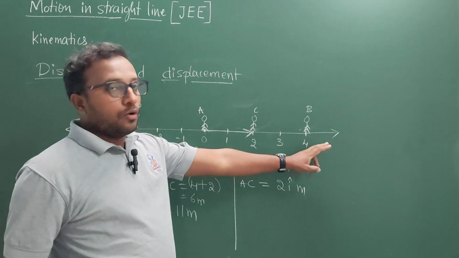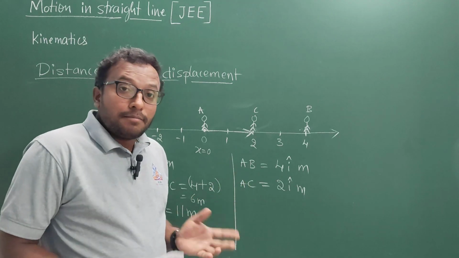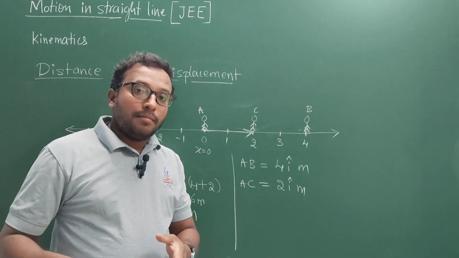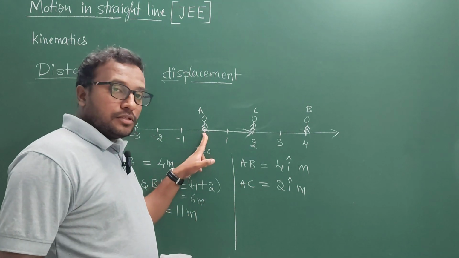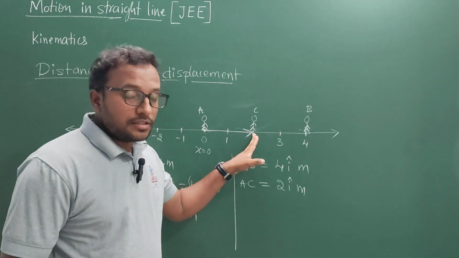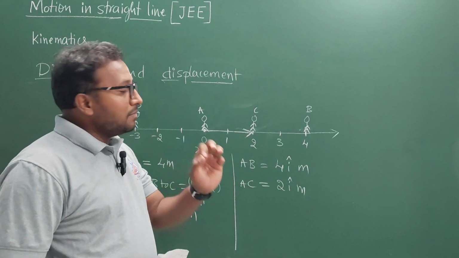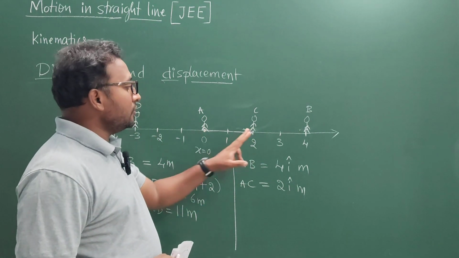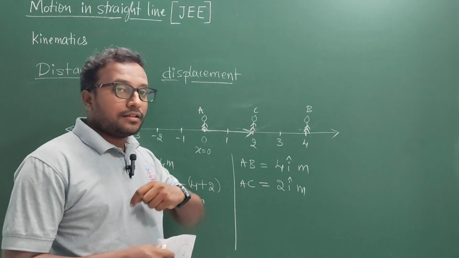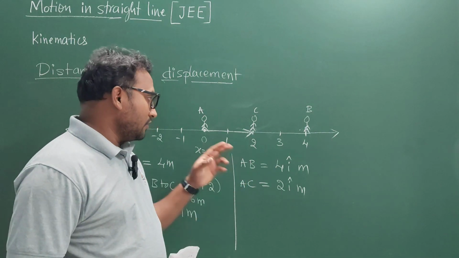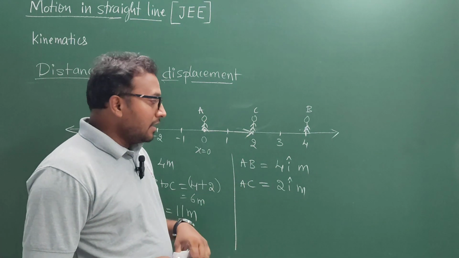Because wherever the body goes to reach the final position, it doesn't matter. We are only worrying about what was the initial position and what is the current position, meaning the final position. So we will simply draw a straight line from initial position to the final position, and we will take that as a vector. So that is what the displacement is.